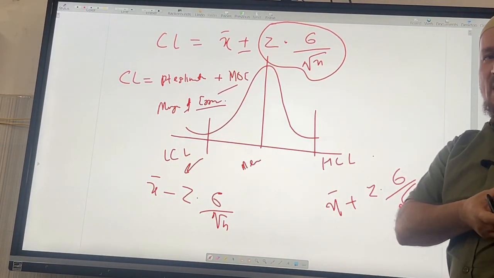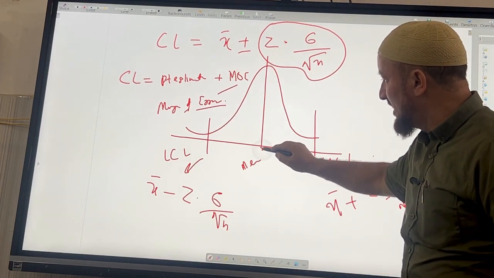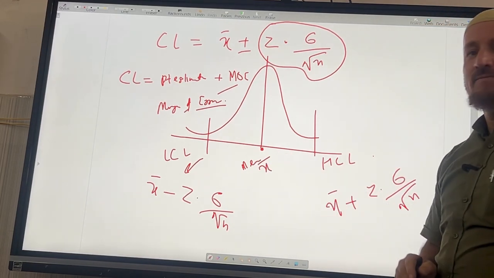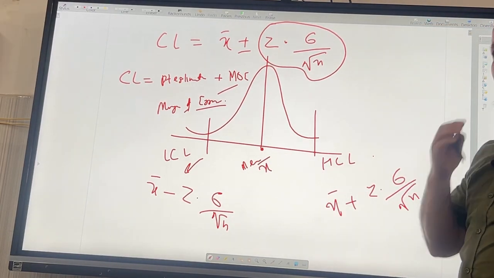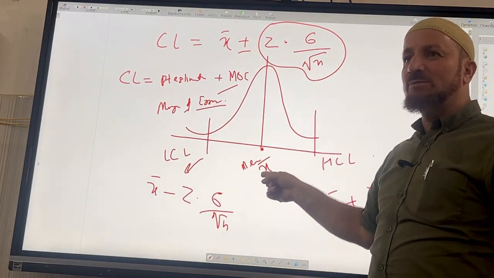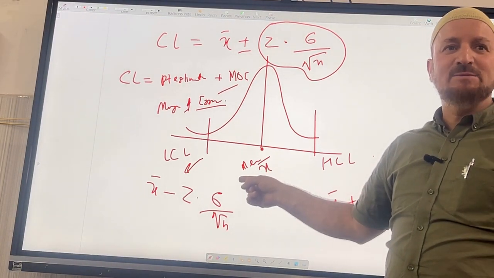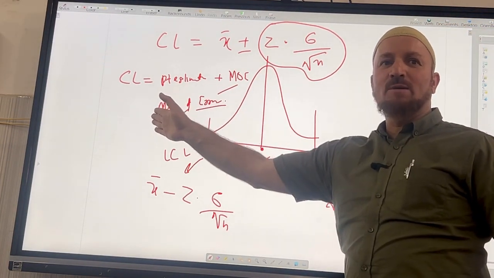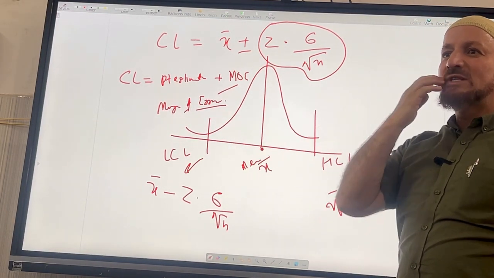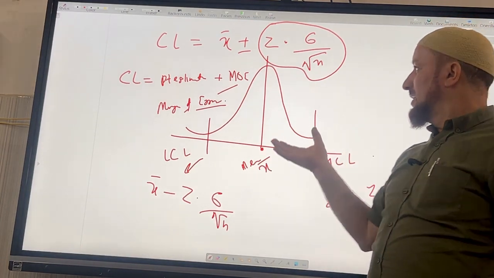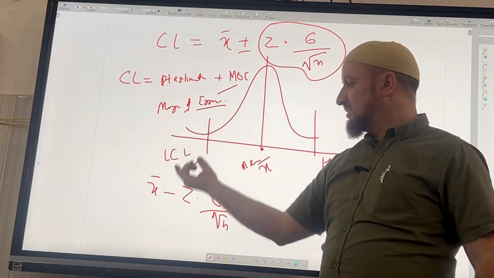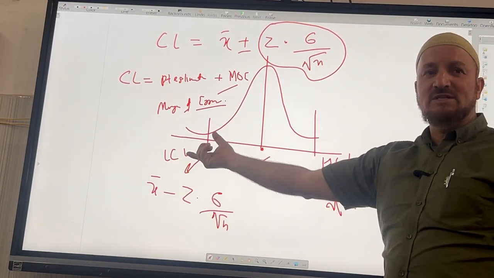Standard deviation is how far you are going from your mean. So what is this? This here is the x bar. In a confidence level, I have two things. One is the point estimation, that is my x bar, that's my mean, and how far it goes from the mean, that is the margin of error. That is why I am saying my confidence level is basically between the low confidence level to the high.